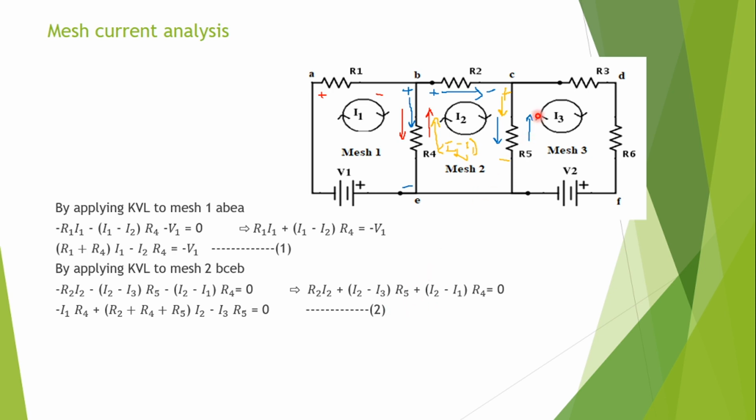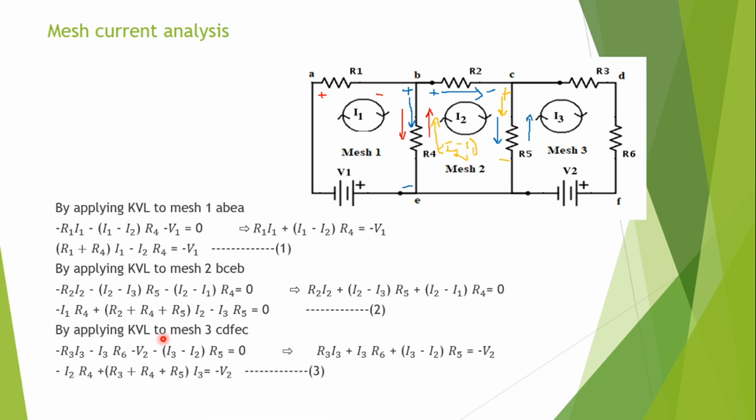Now similarly apply KVL to mesh 3. So through R3 and R4 current I3 flows, and the current flow direction is this one, and here the current flow direction is this one.